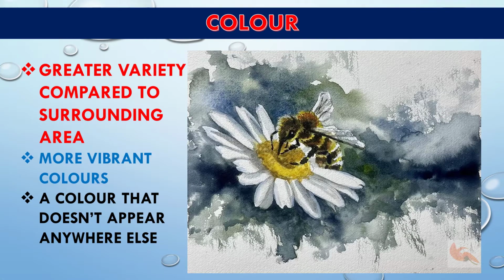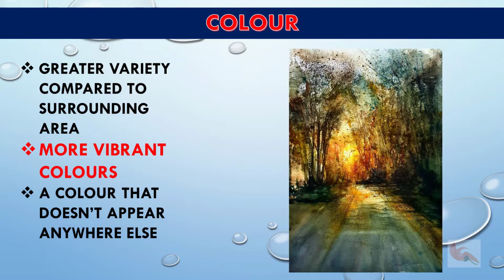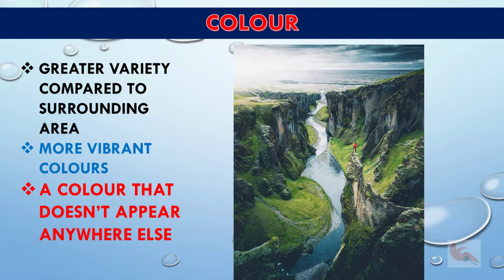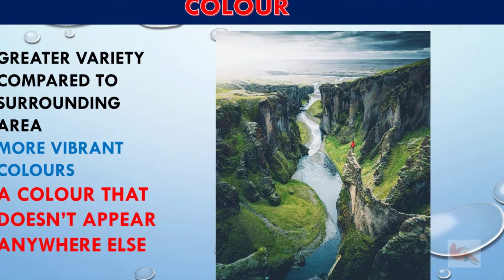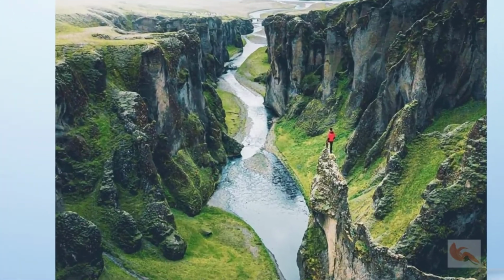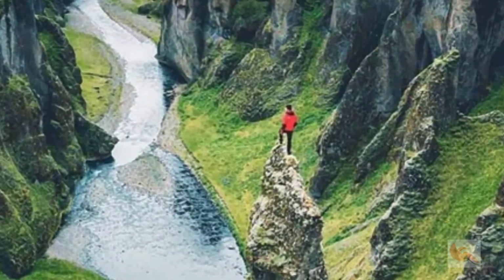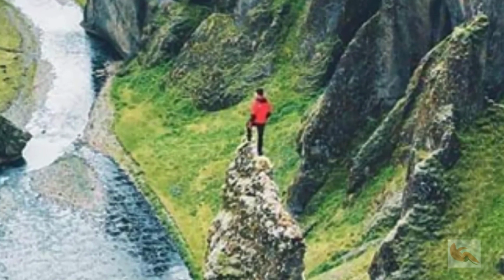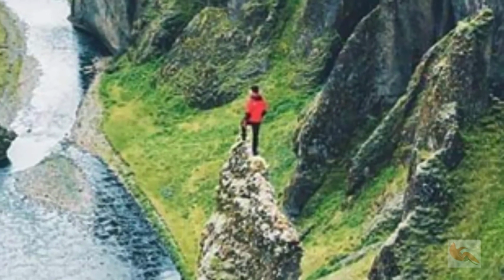Color. Let's talk about color and especially how it affects the focal point. You can draw more attention to your focal point by using a greater variety of colors compared to the surrounding areas, stronger hues, basically more vibrant colors compared to elsewhere in the picture, a color that does not appear anywhere else in the image. Now this isn't to say you should always use a completely unique color in your focal point or even give it really vibrant colors.